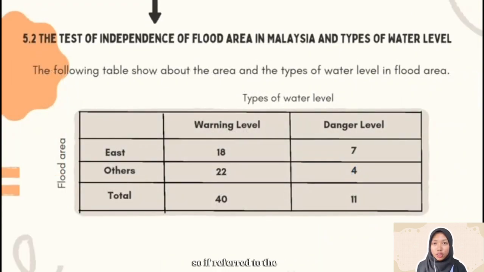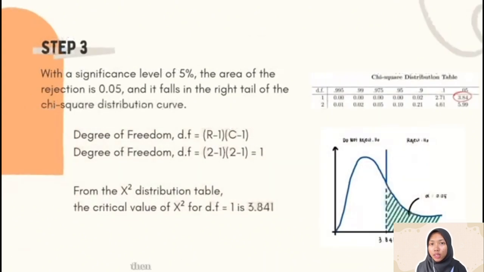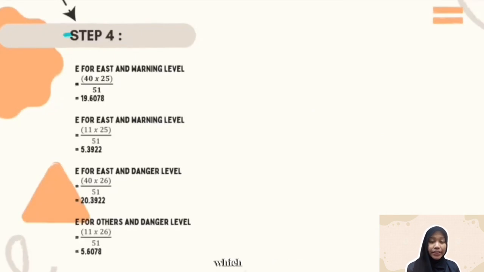So if we refer to the table, the number of columns is equal to 2. Same goes with the number of rows, which is equal to 2. Then we substitute into the formula and get the value which is equal to 1. From the chi-square distribution table, the critical value of chi-square for degree of freedom equal to 1 is 3.84. Now, we go to the next step, which is step 4.